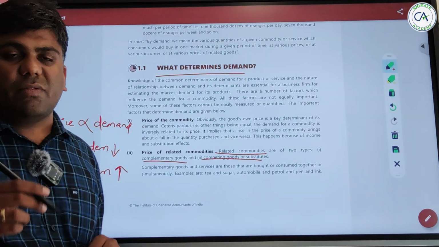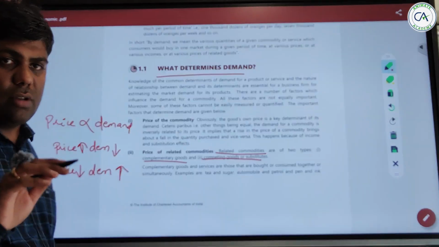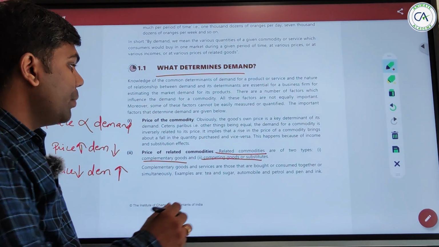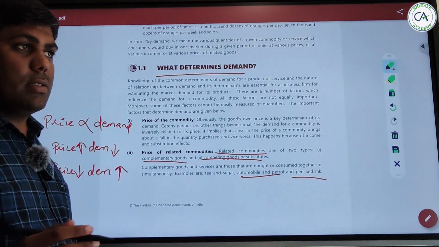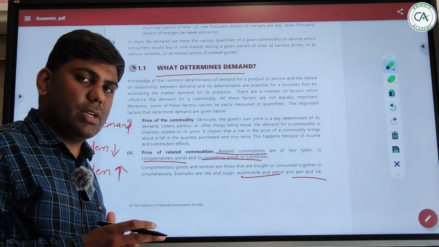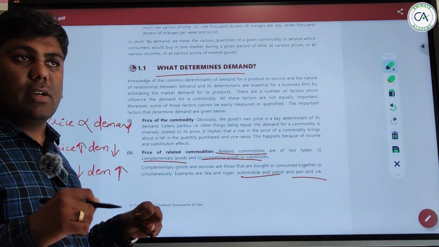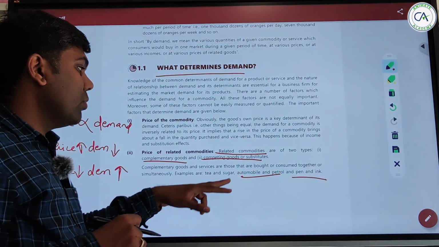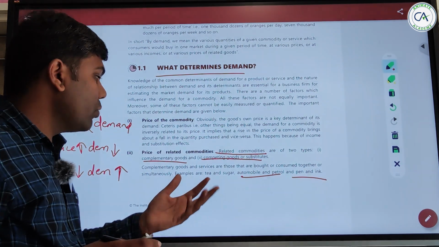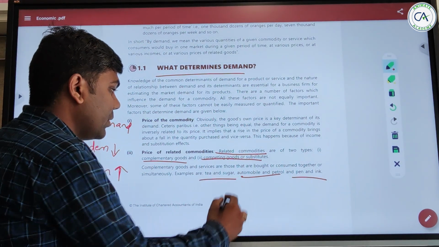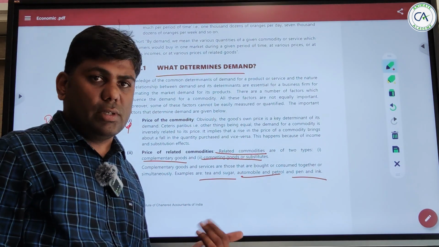Without the refill, the pen is of no use, and without the pen, the refill is of no use. Examples here are pen and ink, automobile and petrol. Any petrol vehicle you purchase, if you do not fill it with petrol, you will be unable to use the automobile. Tea and sugar, right? They are consumed together.